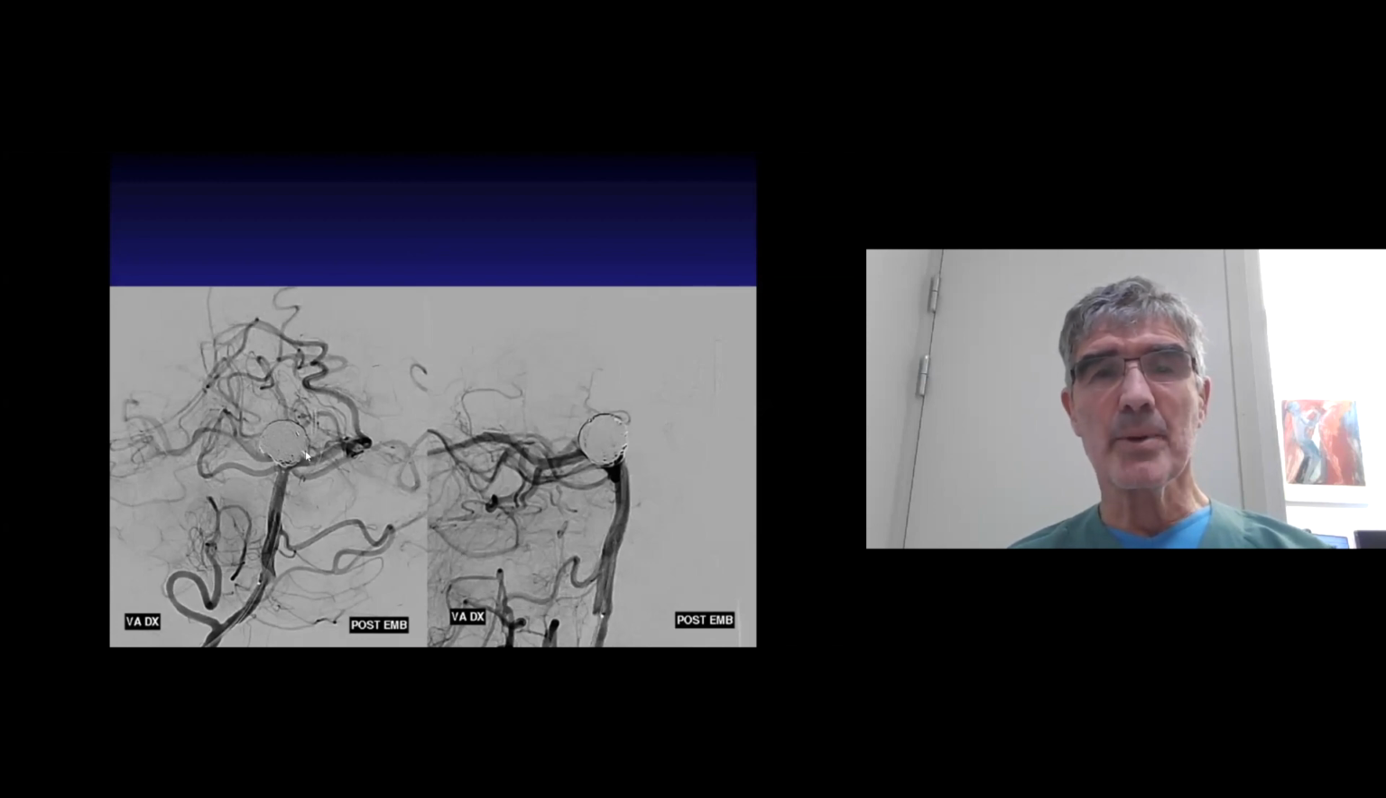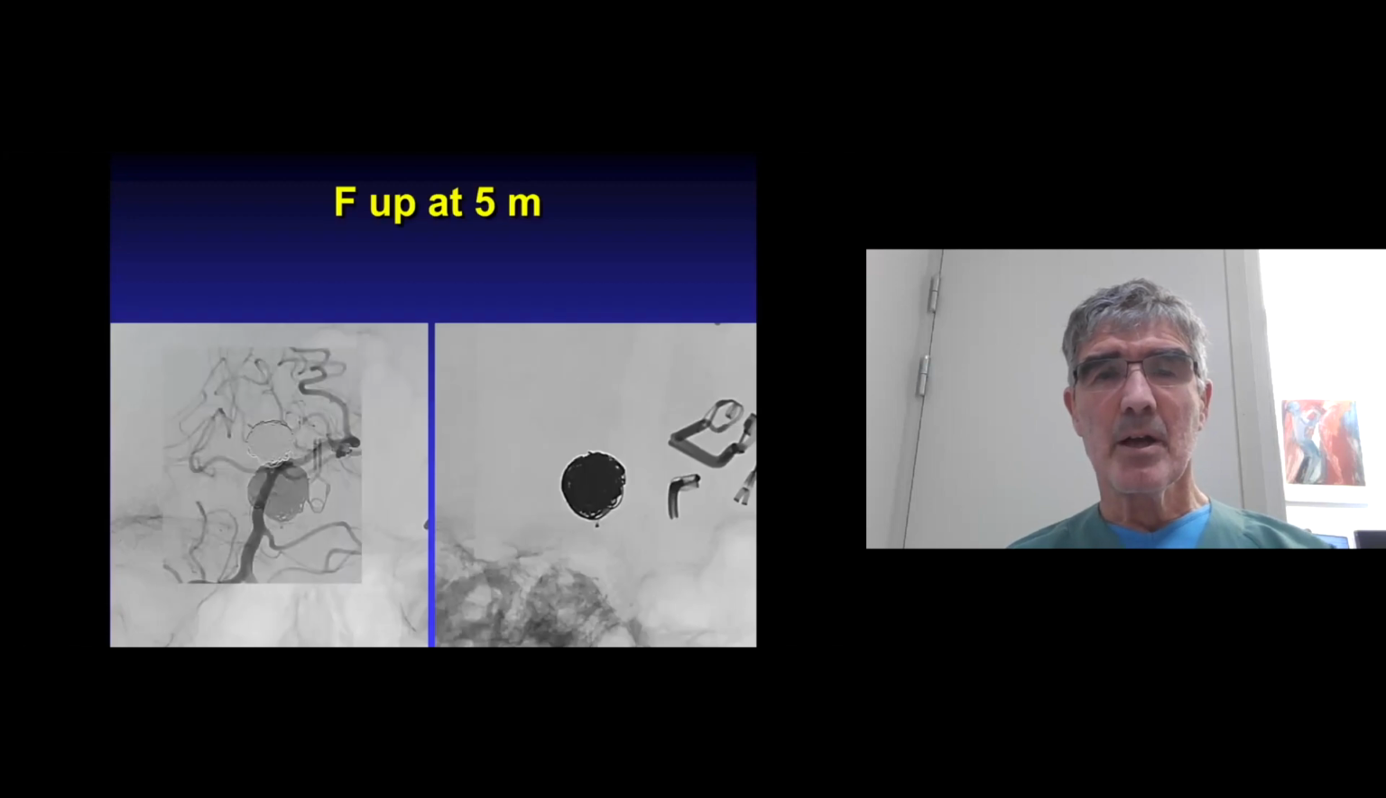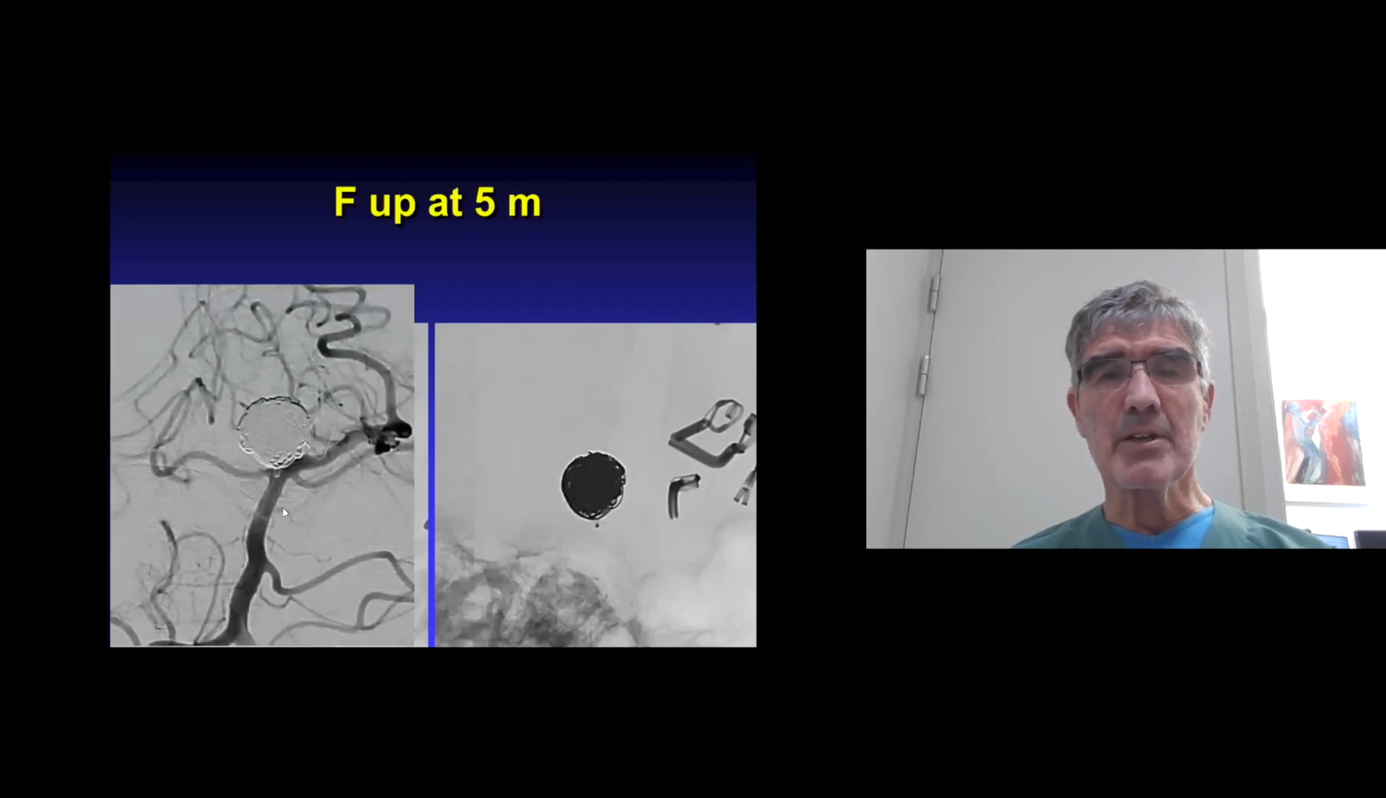You see all the branches are open, the aneurysm is packed, and I have an early follow-up on this patient after 5 months. You see the shape of the coil package is the same, and the aneurysm is totally occluded. And additionally, the right P1 segment is also occluded. Is it a problem? No, I don't think so.